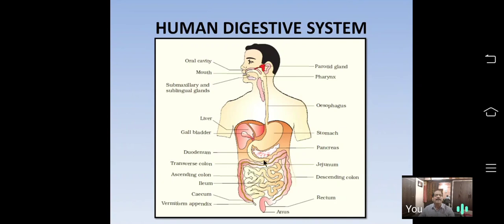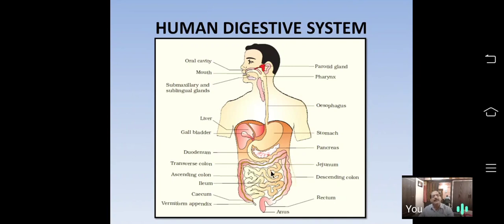That chyme now enters into the small intestine. When it enters the small intestine, it receives alkaline pancreatic juice from the pancreas. Again, its pH starts increasing. That food becomes alkaline with the help of bile juice, pancreatic juice, and intestinal juice.